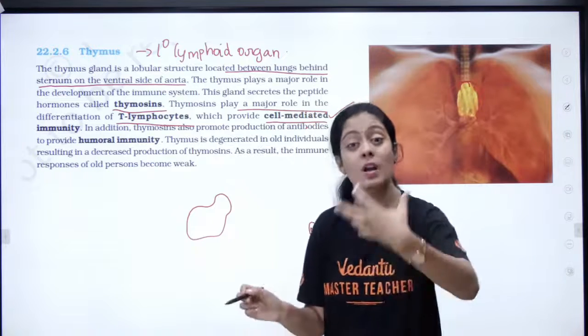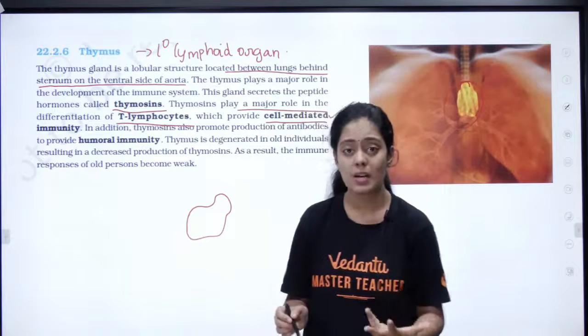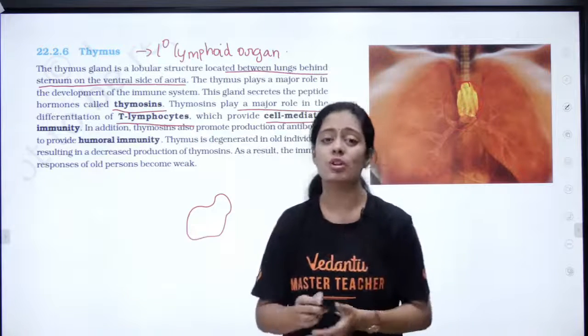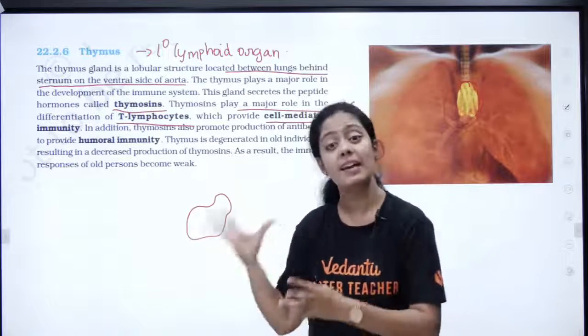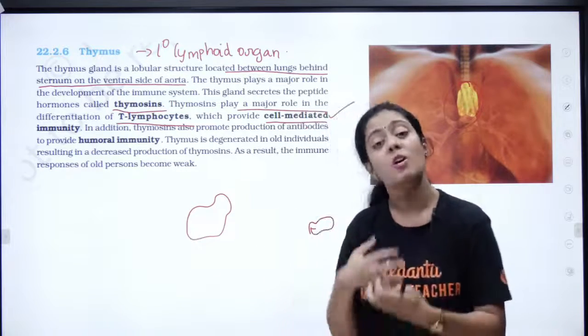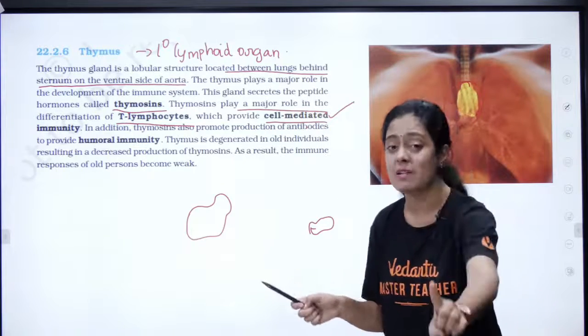That is why, pasangala, older people have very very less immunity. When people reach 60 or 65 years, they all have very less immunity. During Corona time, who were affected the most? It was older people. Why? Older people have less immunity. Why do they have less immunity? Because they have a degenerated thymus.